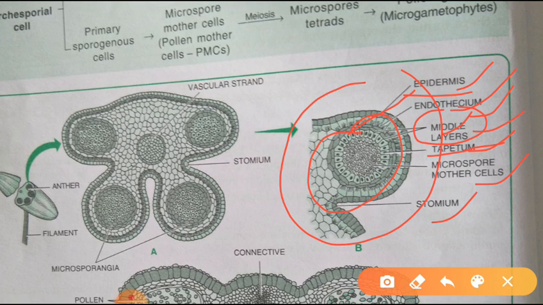It is a group of tissue which contains the diploid microspore mother cells. What are microspore mother cells? A diploid cell in plants that divides by meiosis to give rise to 4 haploid microspores. Microspore mother cells undergo meiotic cell division and develop into 4 haploid microspores.